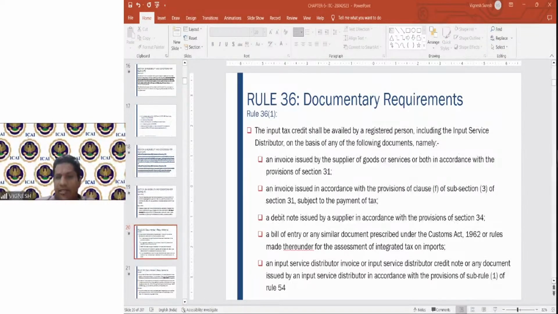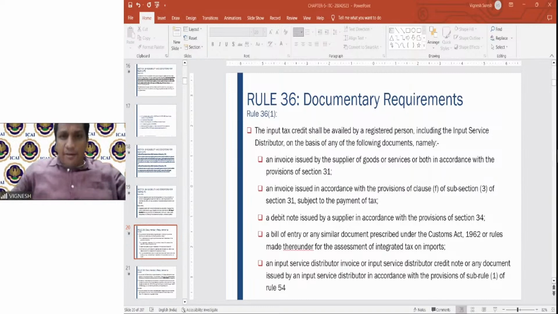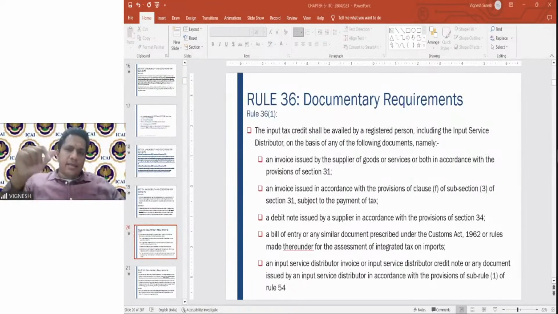We need to take ITC as per 2B. 2B is the form on which you can claim the ITC. 2A will get updated regularly, but 2B will get updated only once, on the 13th. So whatever is there in 2B, only then you can claim. For 2A, you can see the values keep changing again and again. So the next month, the same thing will get updated in 2B. At that time, claim as per 2B and file the return. I hope it is clear.